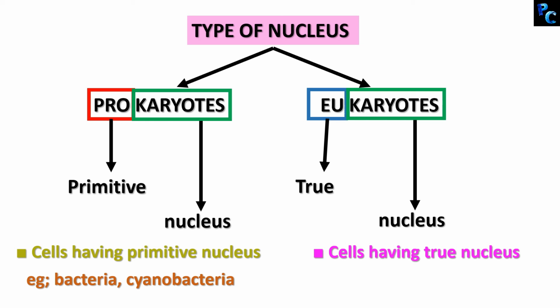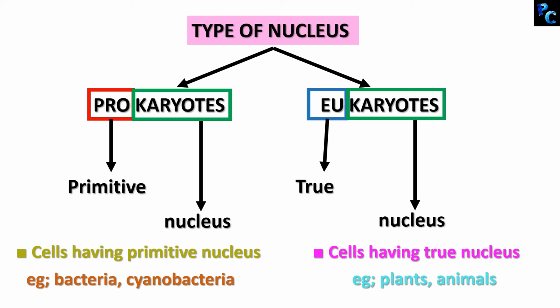Examples of prokaryotic cell are bacteria, cyanobacteria, and examples of eukaryotic cells are plants and animals. So, what are you? Prokaryotic or eukaryotic? Let me know in the comment. I know, I am just joking. You all know the answer.